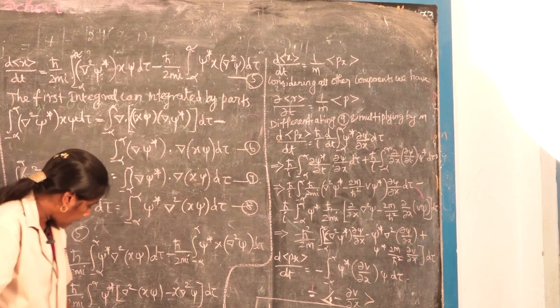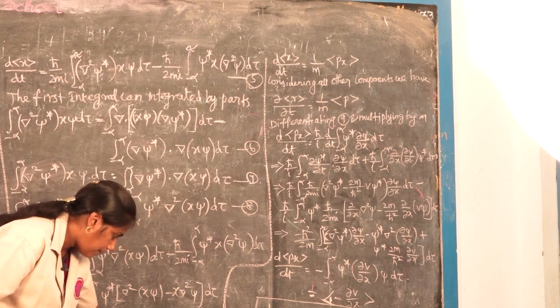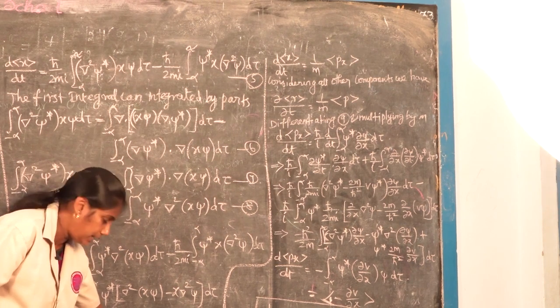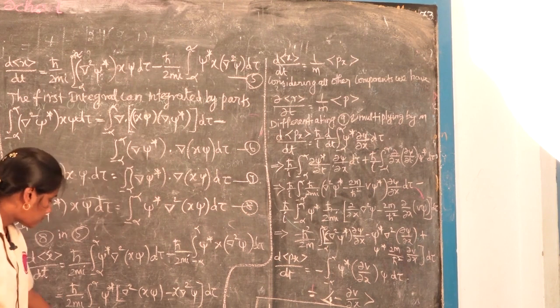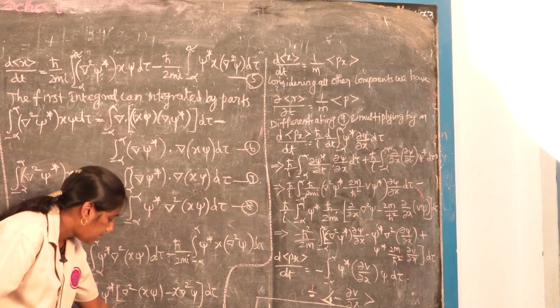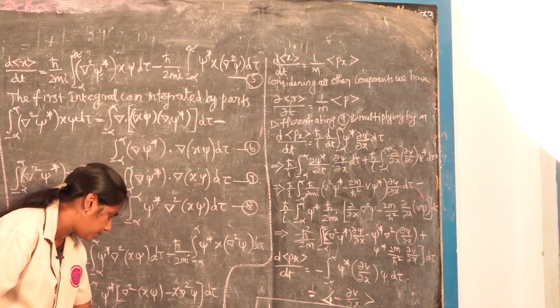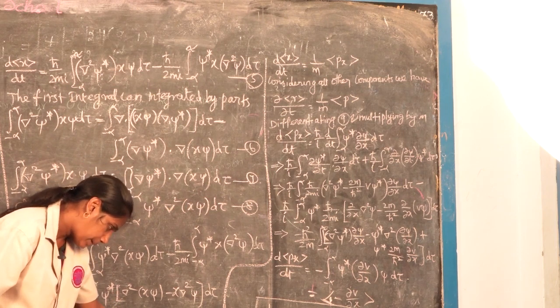Like this, here psi star psi, and i h cross del by del x is the momentum in quantum mechanics. So this is differentiated, that is, the wave function varies with respect to x. So this is px.